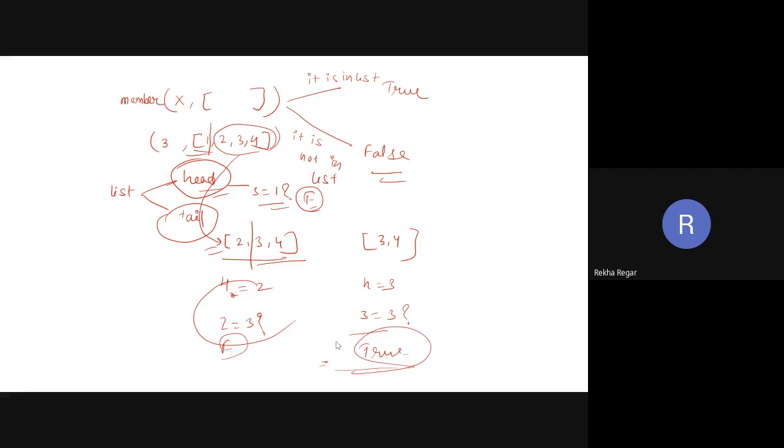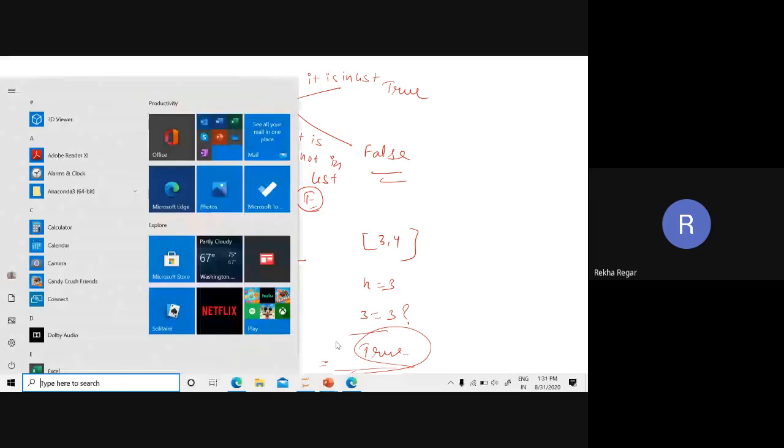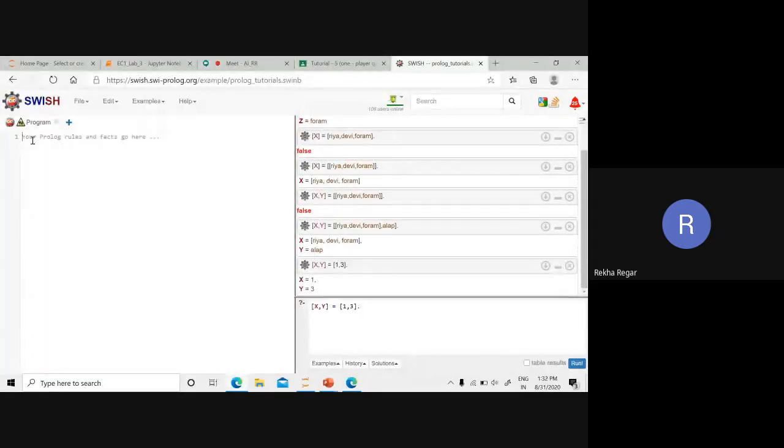So you can simply see the program. In the program section, we have to check for the membership. Suppose I am taking the predicate M, and in the M I am going to pass one variable called X, and I am searching for that variable inside the head part. So I am only searching the head. Whatever value I give, you can simply see that the result is true.